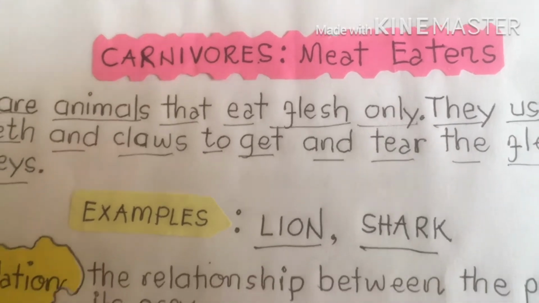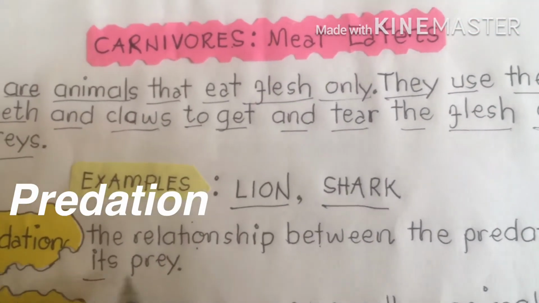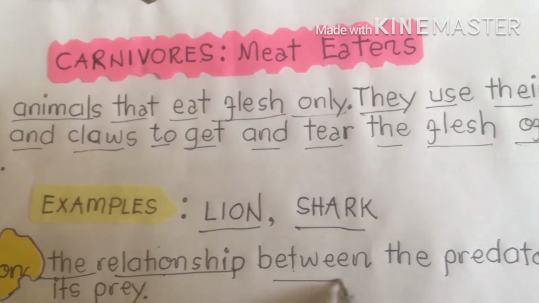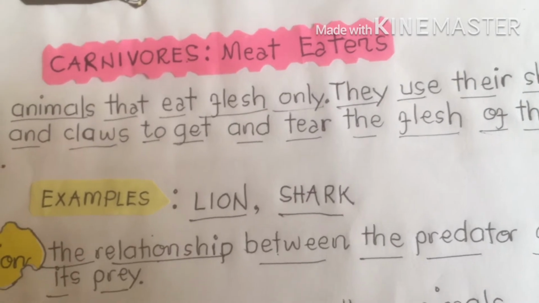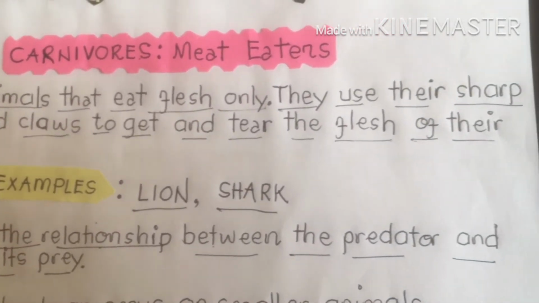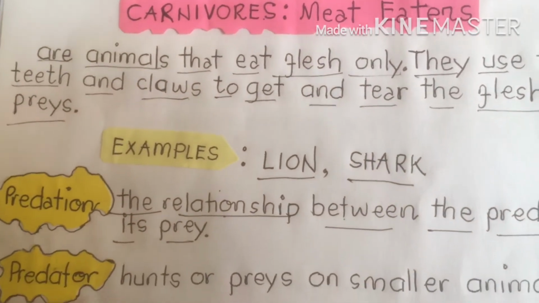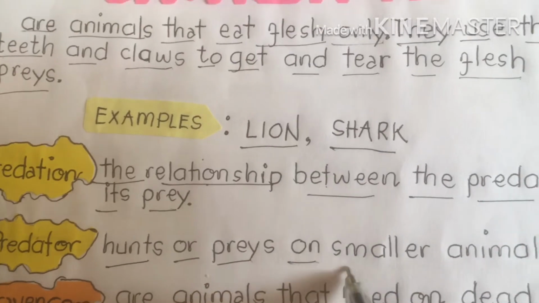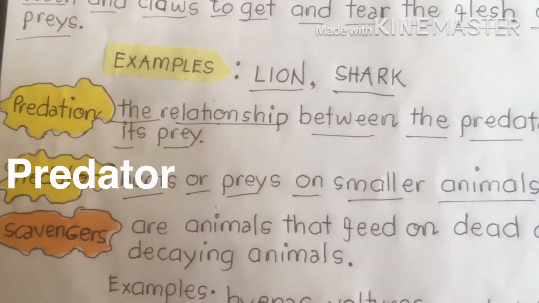Predation means the relationship between the predator and its prey. That is what we call predation. An animal that hunts or preys on smaller animals refers to a predator.